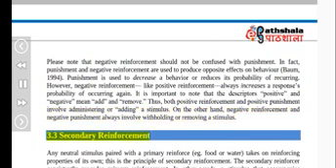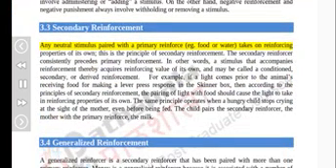3.3 Secondary reinforcement. Any neutral stimulus paired with a primary reinforcer, e.g., food or water, takes on reinforcing properties of its own. This is the principle of secondary reinforcement. The secondary reinforcer consistently precedes primary reinforcement. In other words, a stimulus that accompanies reinforcement thereby acquires reinforcing value of its own, and may be called a conditioned, secondary, or derived reinforcement.